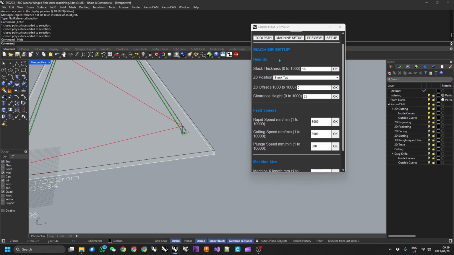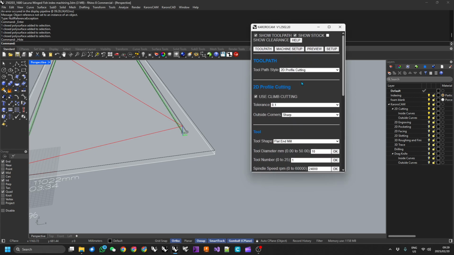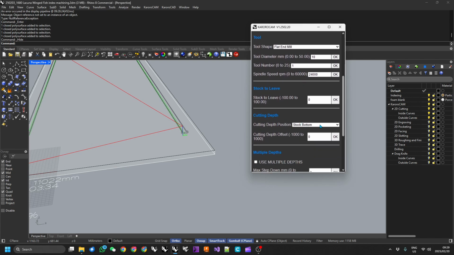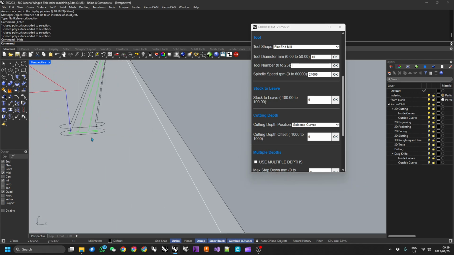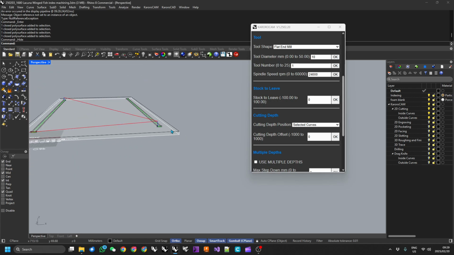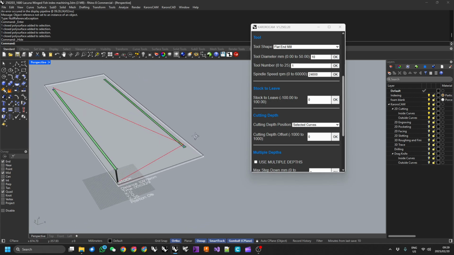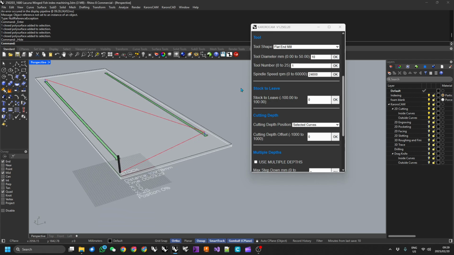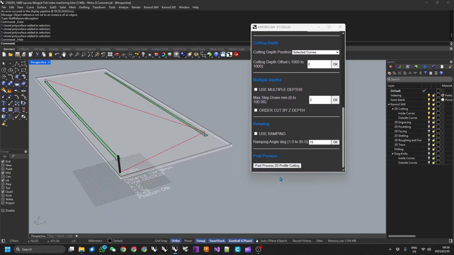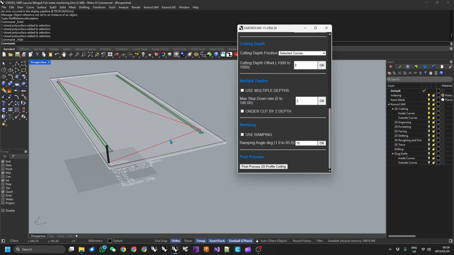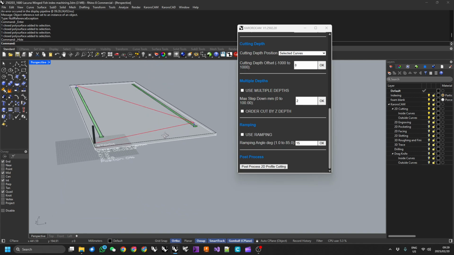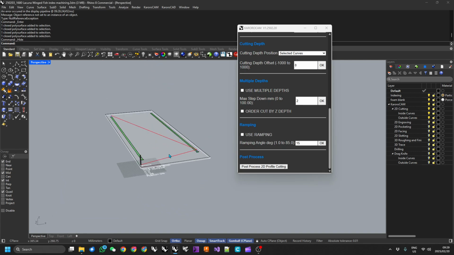So I do need to change our toolpath here to selected curves, and we're now machining to the 5mm depth in the correct position. So that's that. From there we can just go to post-process and export it. That was the updates to the base machining files.